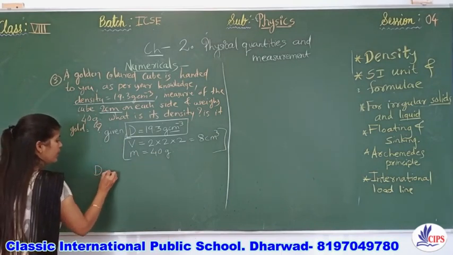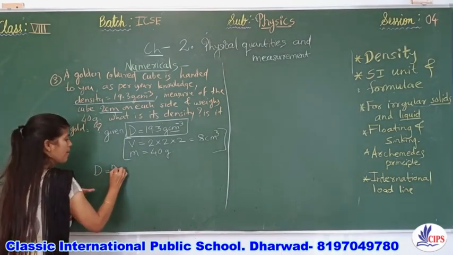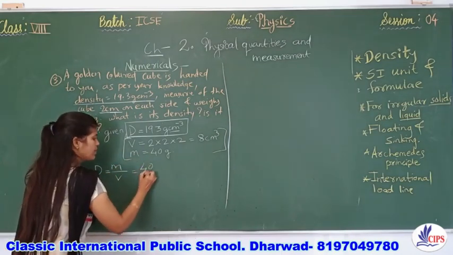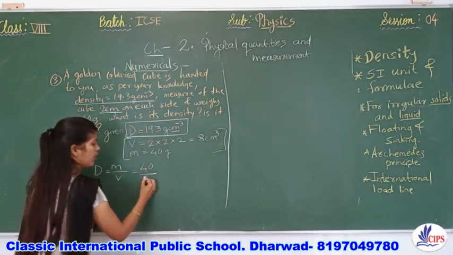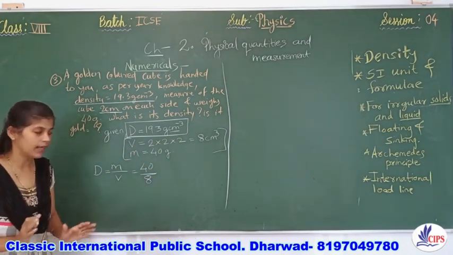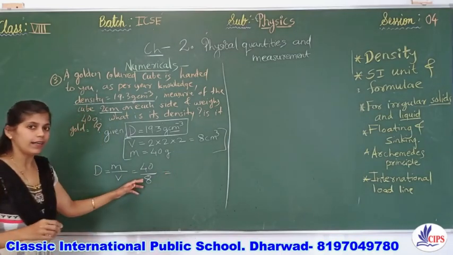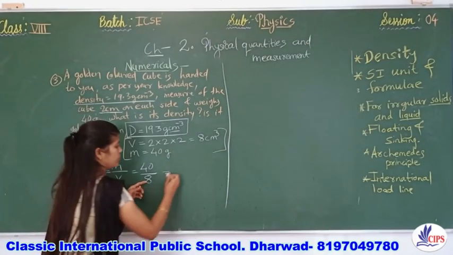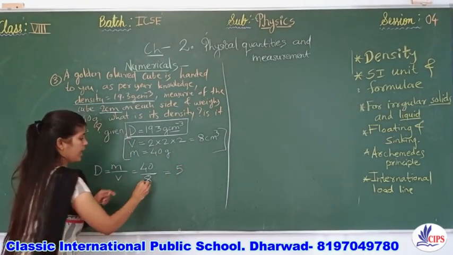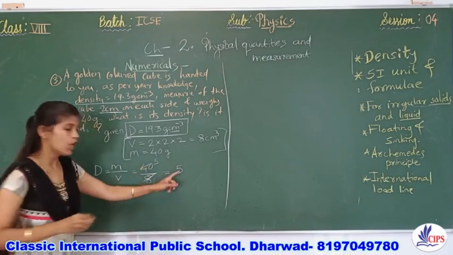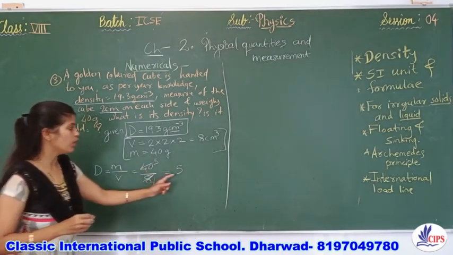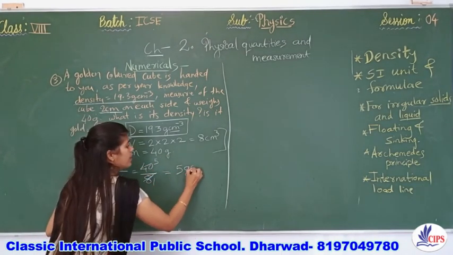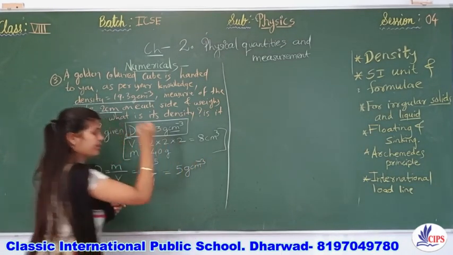Density of the given cube, formula is mass by volume. Mass is 40 grams and volume is 8 cubic centimeter. As per this, 8 1s are 8. You should remember the table. Answer will come, 8 5s are 40. 8 1s are 8, 8 5s are 40. So 5. Density is coming only 5. 5 what here? It should be gram per cubic centimeter.